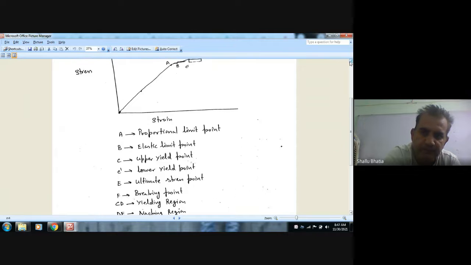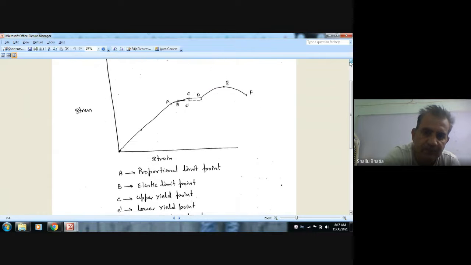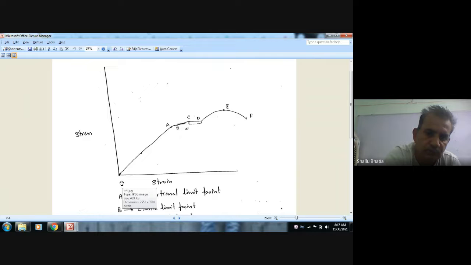This is the stress strain curve. The graph starts from the zero point, which means at this point the load is zero and there is no extension. If we increase the load slightly, there will be some extension, which is temporary initially.